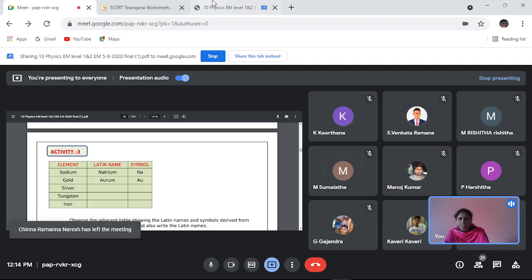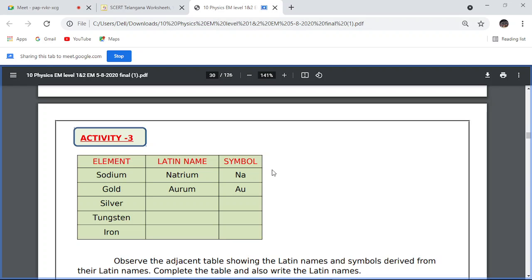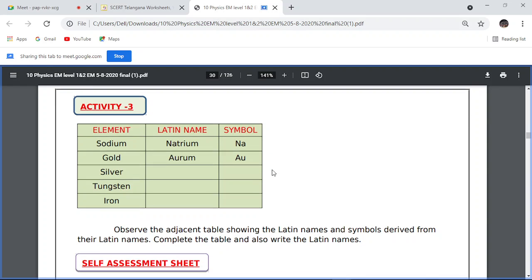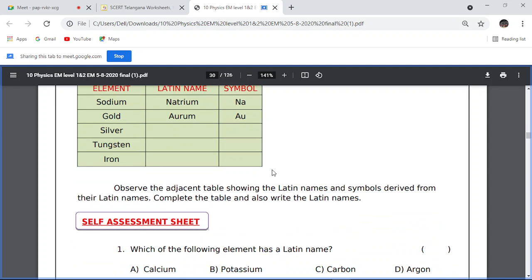Here they have told us to observe the adjacent table showing the Latin names and symbols derived from them, complete the table and also write the Latin names. It is in your textbook, page number 108. This is the revision of your 9th class, so take out your 9th class textbook.